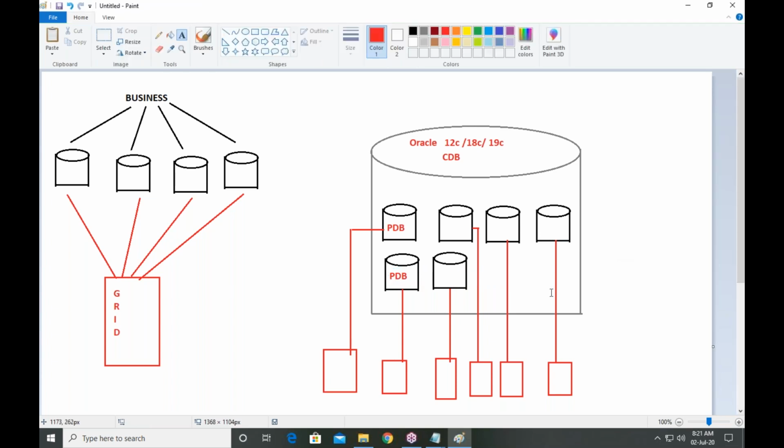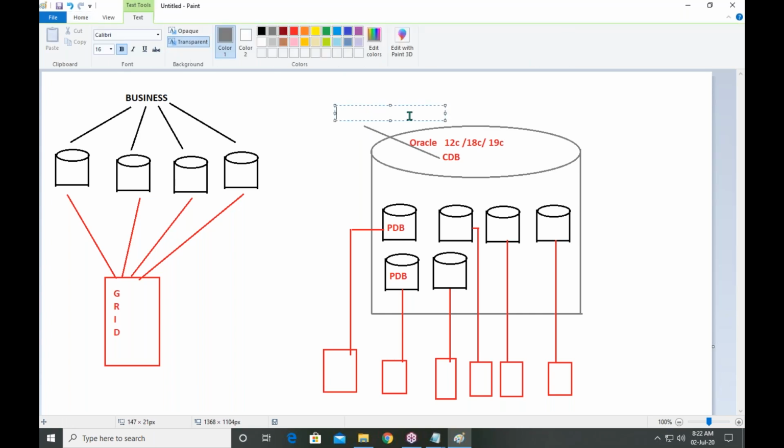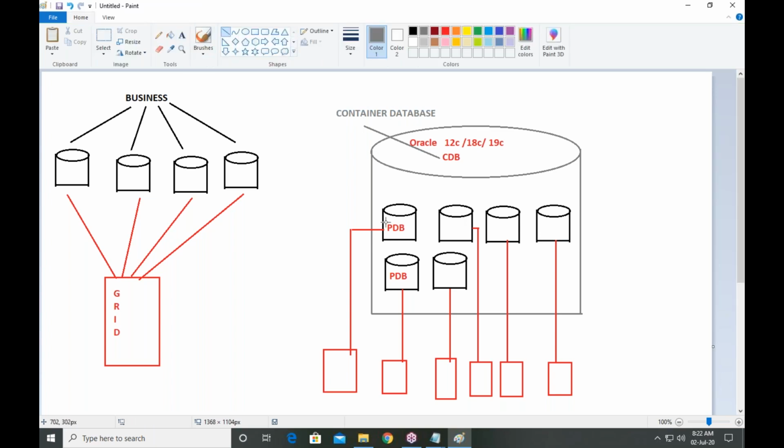Okay. Next, what is CDB? What is PDB? Here, I am giving one complete explanation. See, CDB means container database or common database. Container means it's a container. Under this container, there are so many pluggable databases. Okay, next, PDB.